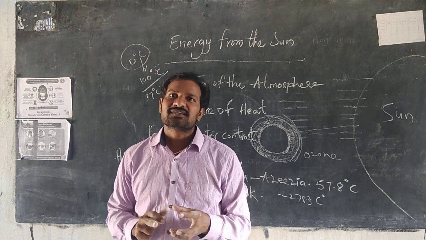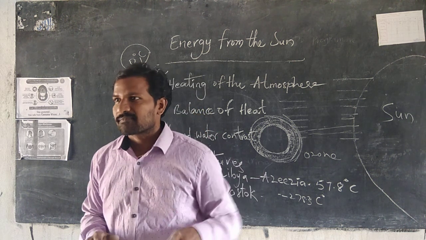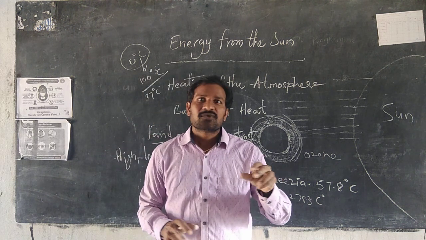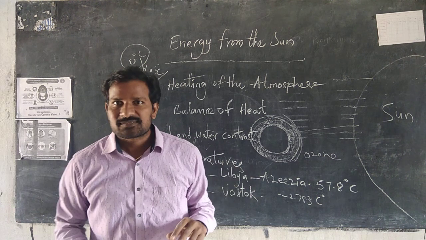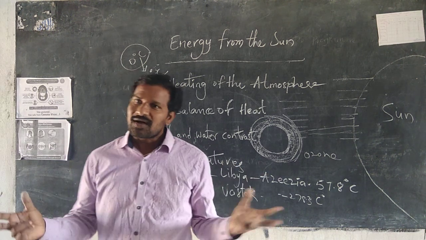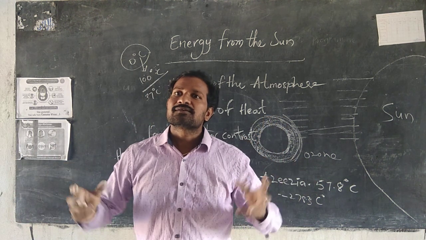That makes global warming. Not only CO2, we also removed forests. So automatically global warming started.